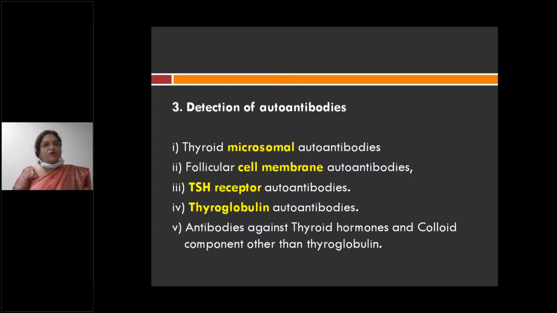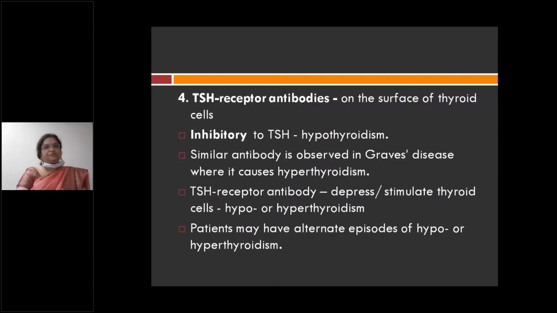So these are the autoantibodies formed: thyroid microsomal autoantibodies, follicular cell membrane autoantibodies, autoantibodies against the TSH receptor and thyroglobulin, and antibodies against thyroid hormone and colloid components other than thyroglobulin.